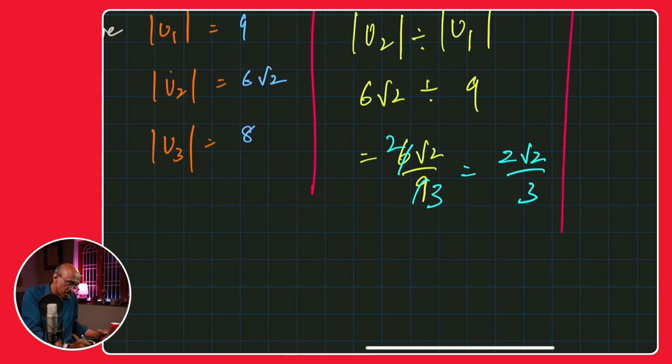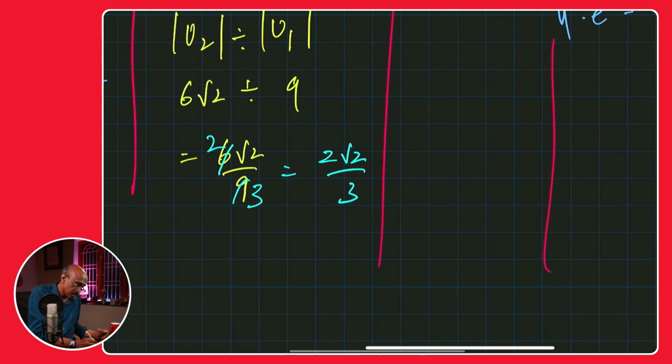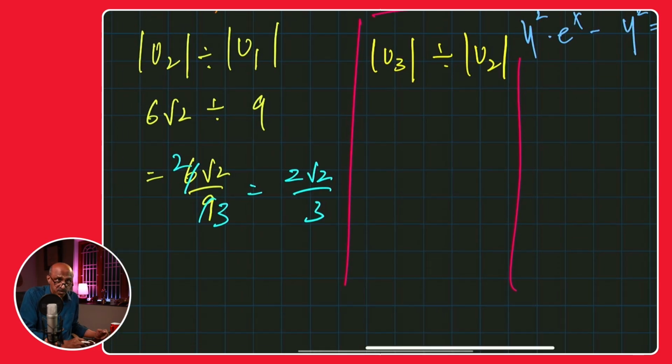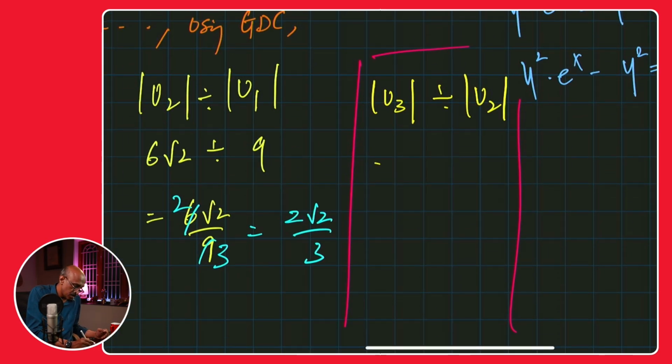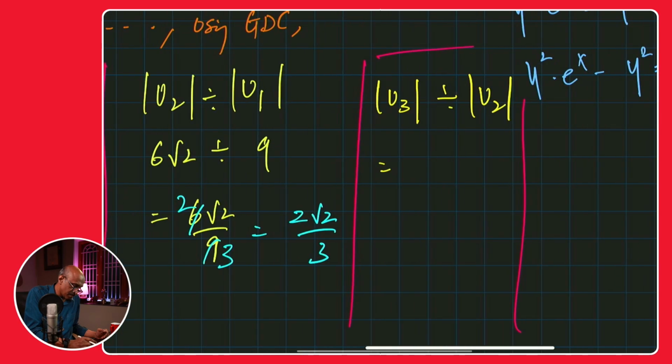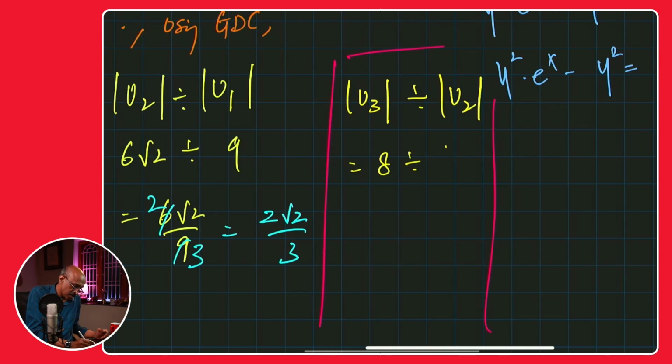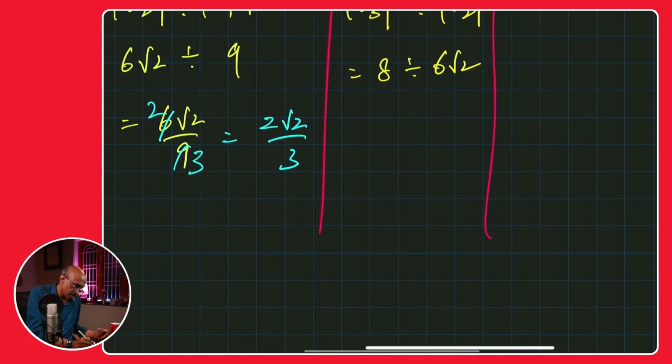How about the ratio of the third term to the second term? You can write that down as the ratio U3 divided by U2. Can you guys see this? I hope you can. All right, so here you go. This is nothing but 8 divided by 6 root 2, which simplifies to 4 over 3 root 2.